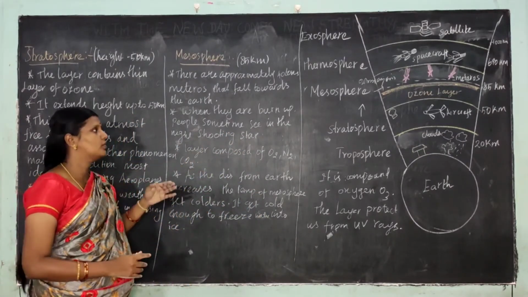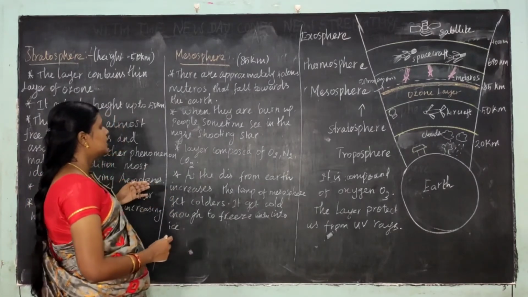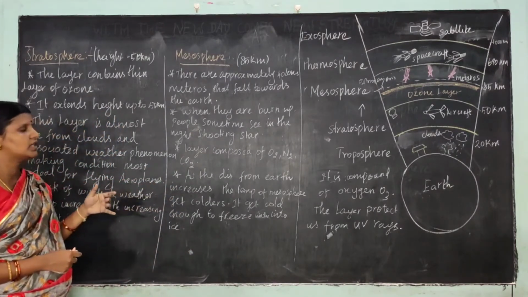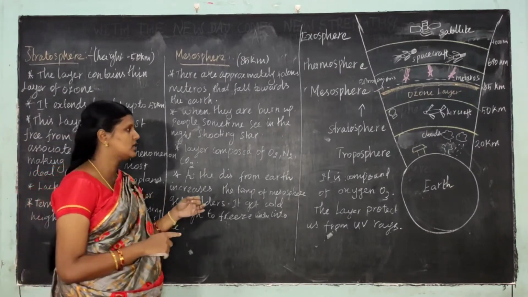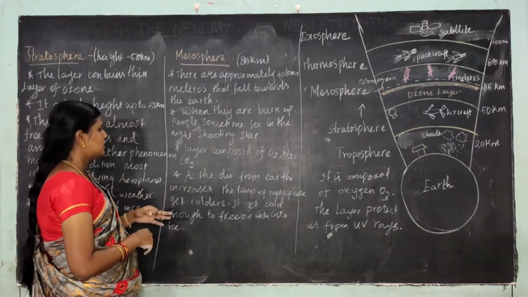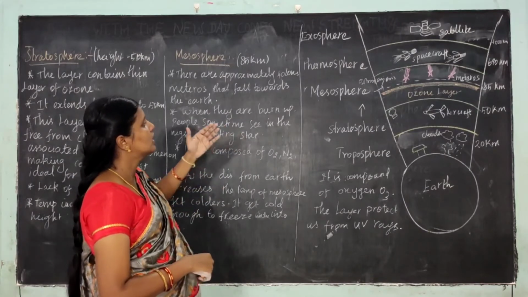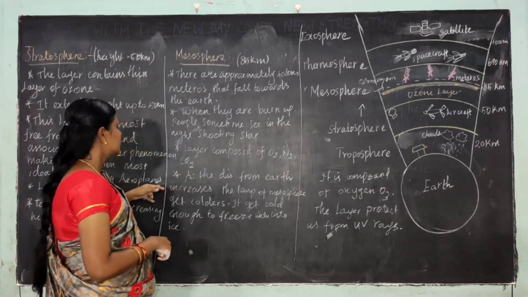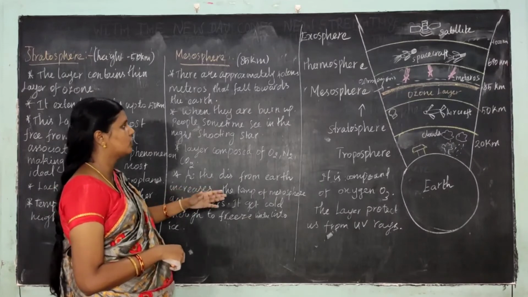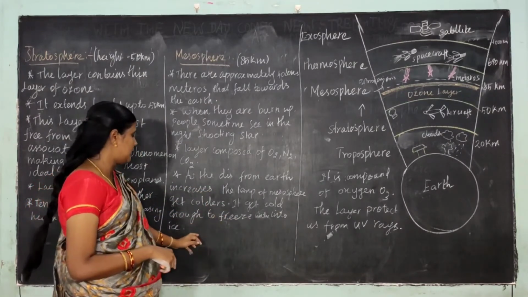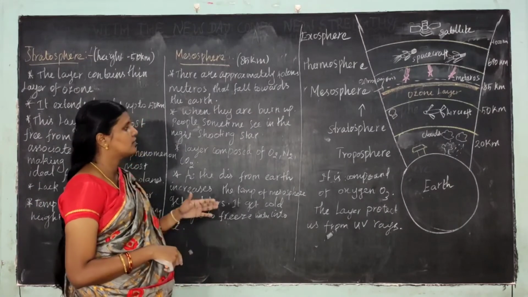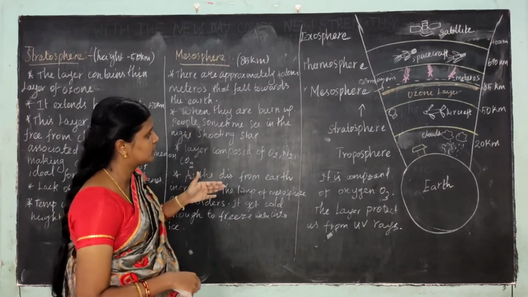When they are burned up, people sometimes see a shooting star in the night, and this layer is composed of oxygen, nitrogen and also carbon dioxide. As the distance from the earth increases, the temperature of the mesosphere gets colder, and it gets cold enough to freeze water into ice.